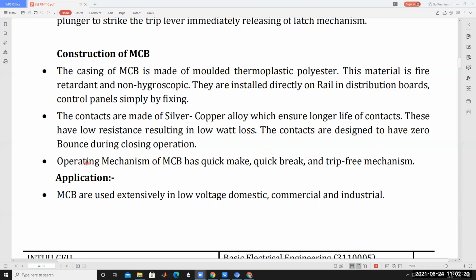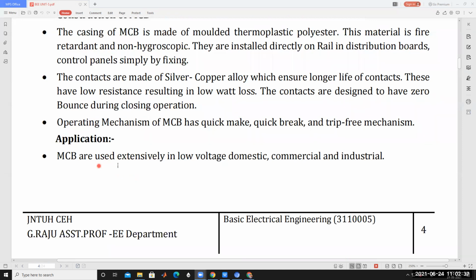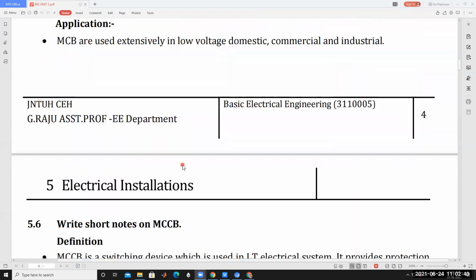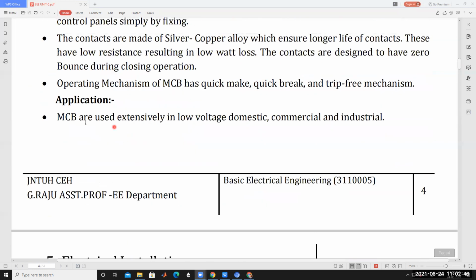Under faulty condition, it is quick break. After fault clearing, it is quick make. And during the fault condition, it is the trip free mechanism. So this is about construction and applications. MCB is generally used extensively in low voltage domestic, commercial and industrial applications.